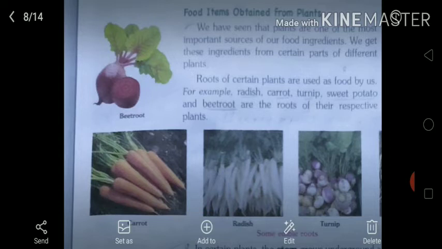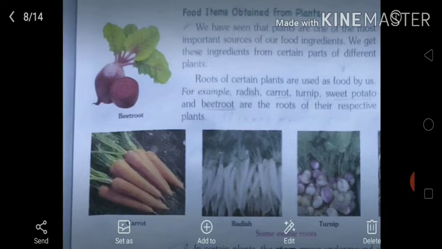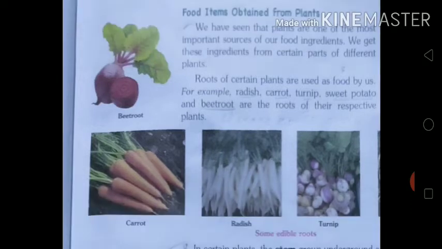Roots of certain plants are used as food by us. For example, radish, carrot, turnip, sweet potato and beetroot are the roots of their respective plants. In certain plants, roots are modified for storage, and they store food. So radish, carrot, turnip, sweet potato and beetroot are examples of roots used as vegetables. We use the roots of these plants as vegetables.